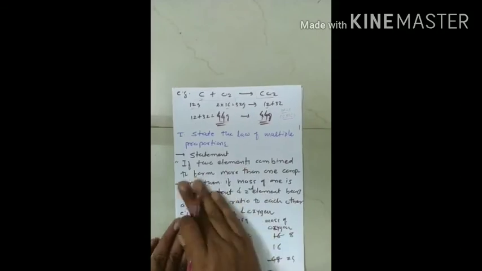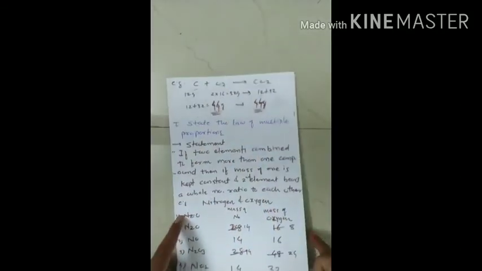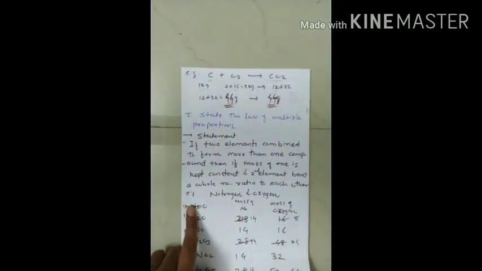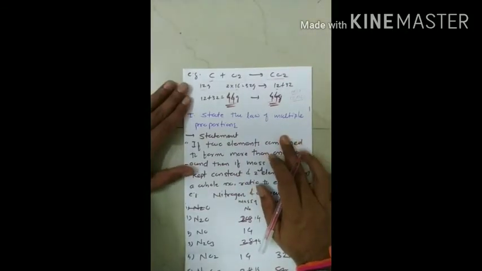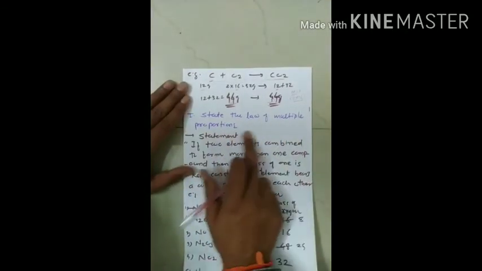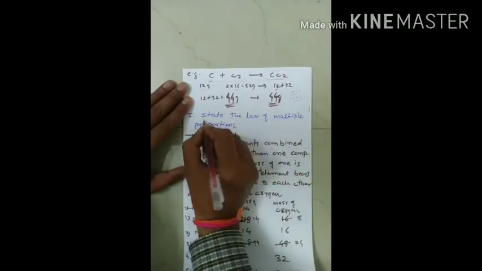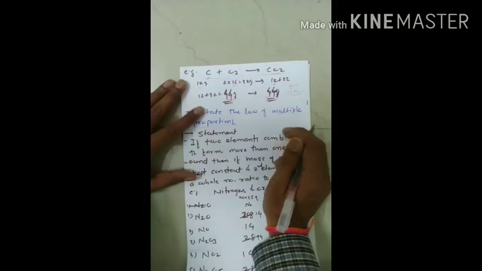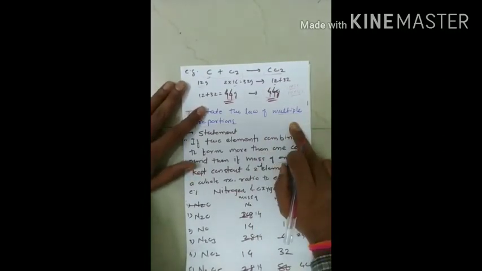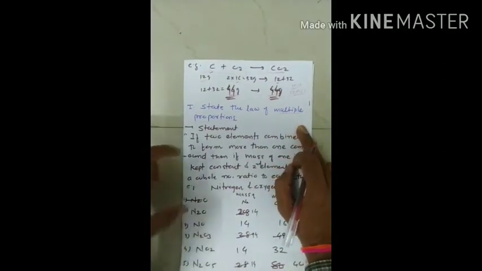After this we are going to discuss the last sub-question from the second question. The question is: state the law of multiple proportion. Firstly we will see the statement of the law of multiple proportion, then we will understand it with the help of one example.